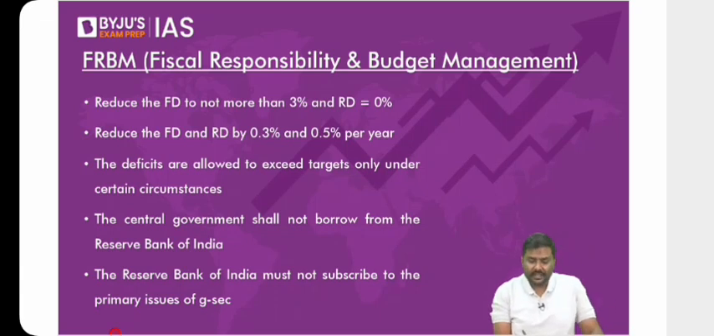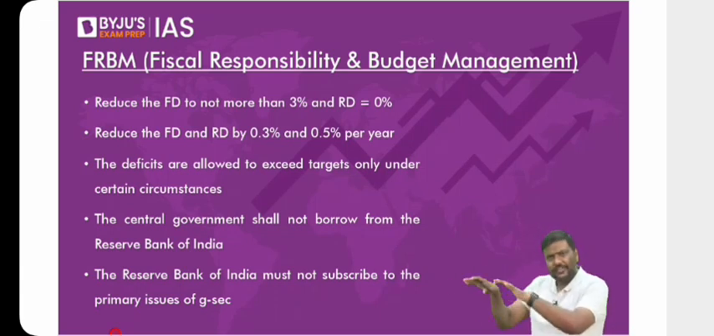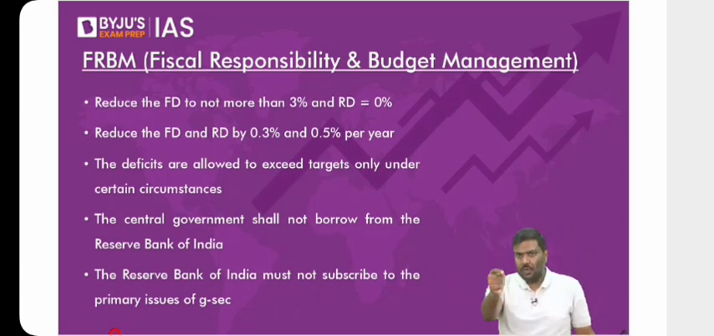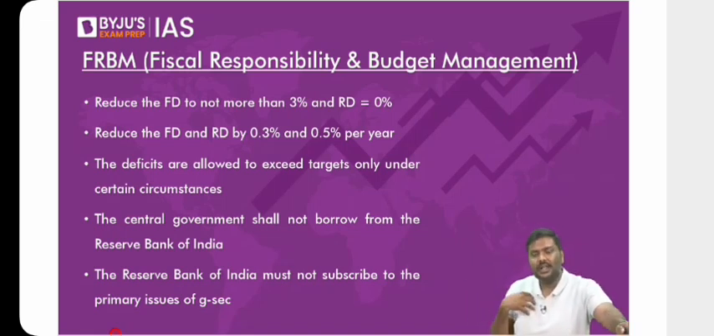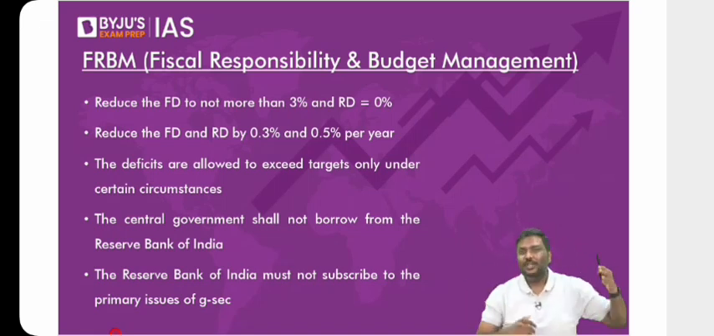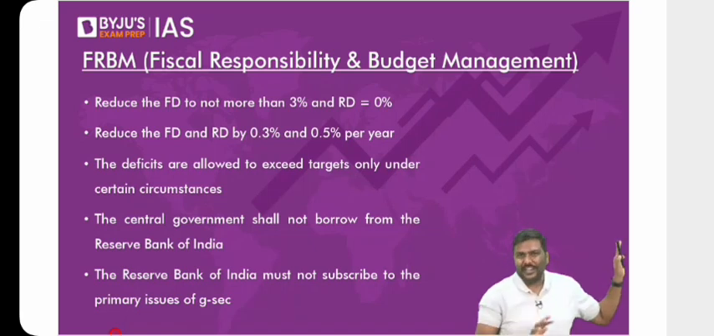Zero-based budgeting. That is, in simple terms, understand this. Every year, we will ask for justification. You want 12,000 crore? You tell me why. I cannot tell you, last year you allocated 10,000 crore. I hope you understand. If I'm a minister, I cannot tell you, ma'am or sir, you allocated 10,000 crore last year, this year increase it by 20%. I cannot say that. Right?